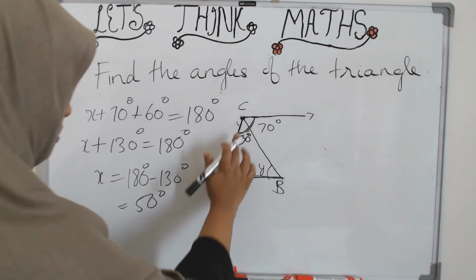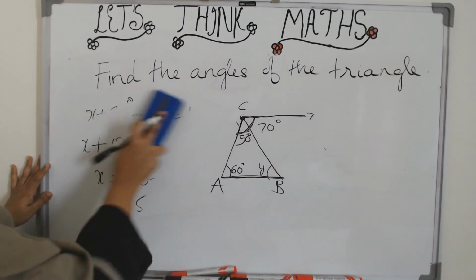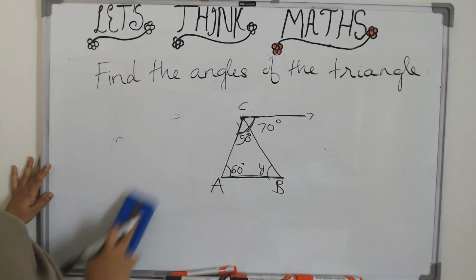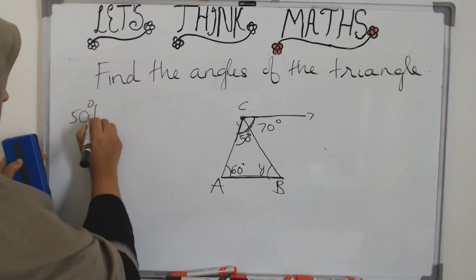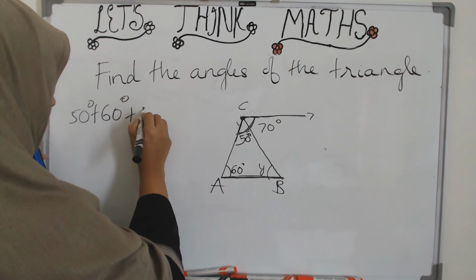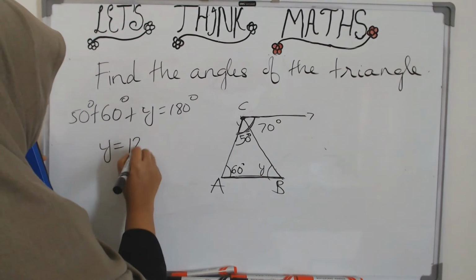Now that you have two angles, you can find the third angle automatically, right? So, what is the third angle? Together, they form 180 degrees. So, Y is equal to